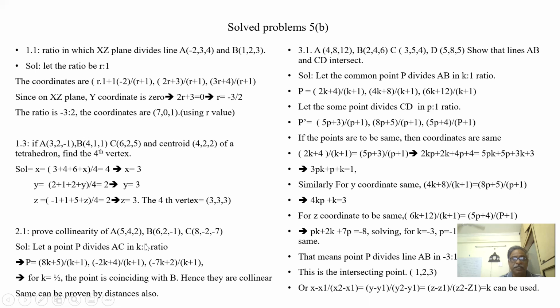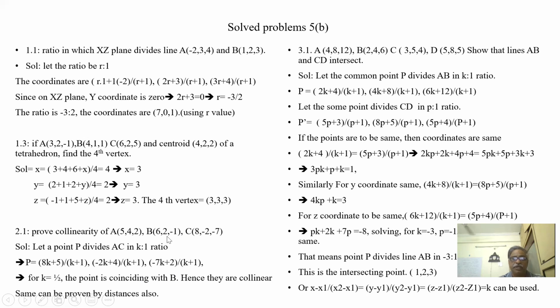So it will become 6.6. This becomes 0.2. This becomes minus 1. Let us say we put k as half here. 7 into 1 by 2, so 2 2s are 4. Minus 7 plus 4 is minus 3. Here 1 plus 2 is 3. Minus 3 by 3 gets cancelled, minus 1.